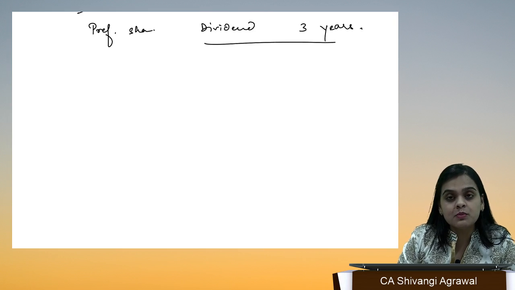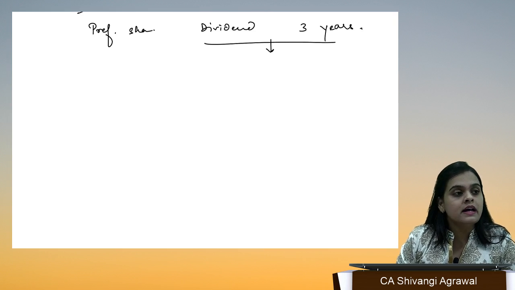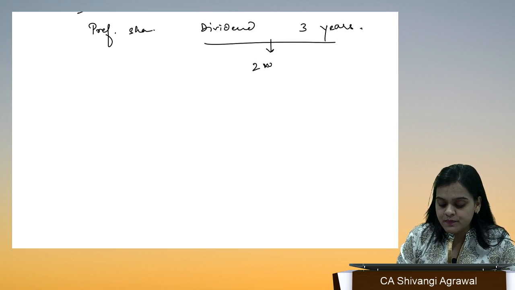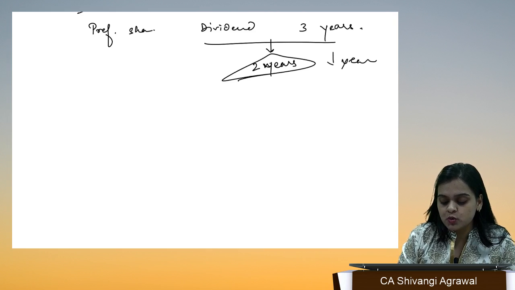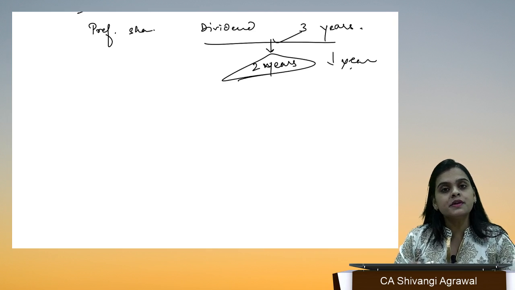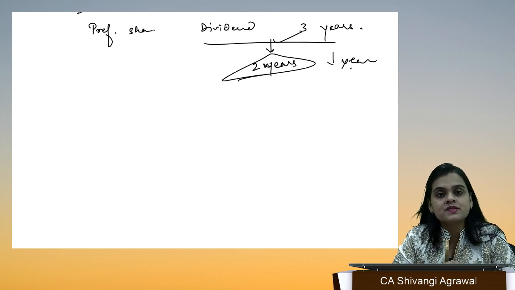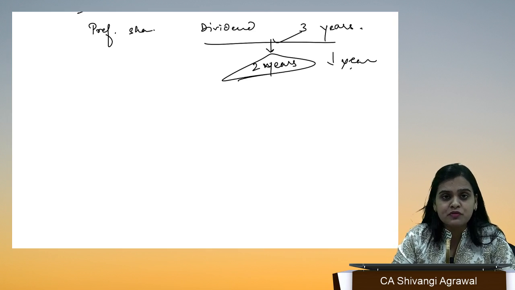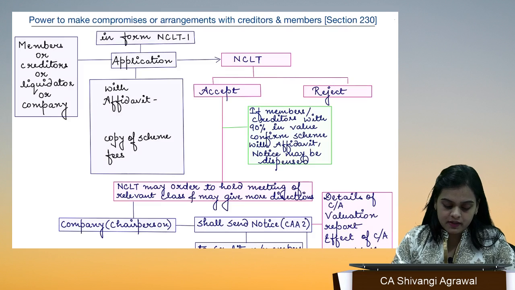We want to enter into a scheme of compromise with them, where we tell them to waive off dividend for 2 years. We are going to pay you dividend for 1 year which is due, but you have to let go of dividend of 2 years. Quite possible. That is a scheme of arrangement, a scheme of compromise with the members, right?